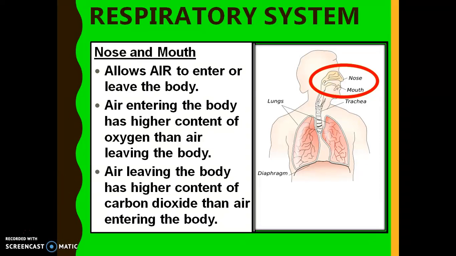Okay, let's talk about the respiratory system. You have your nose and your mouth. So what is their function? They allow air to enter or leave the body. Air entering the body has a higher content of oxygen than the air leaving the body, because our body needs oxygen to function. Air leaving the body has a higher content of carbon dioxide than air entering the body.